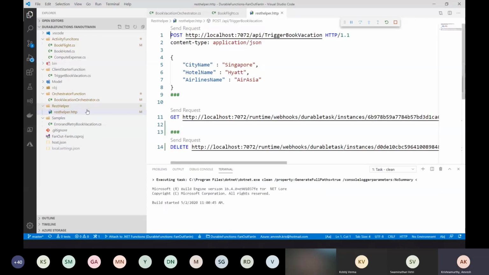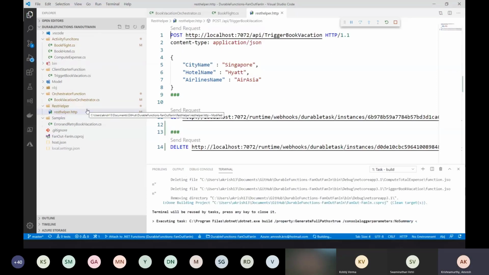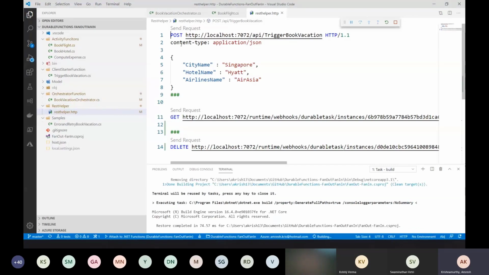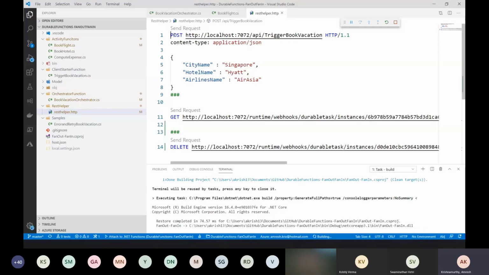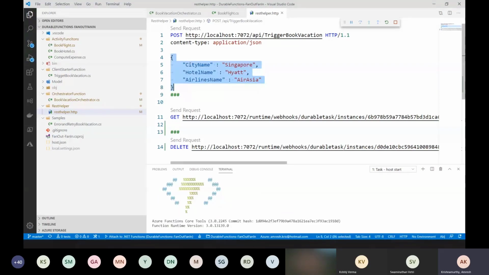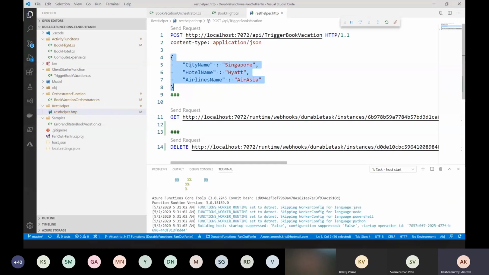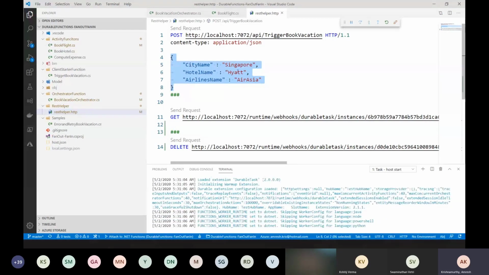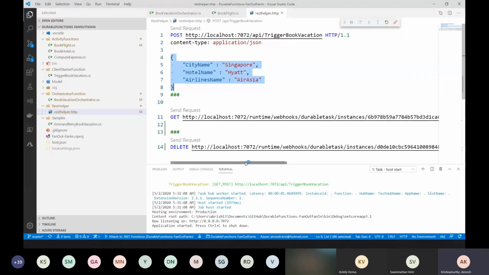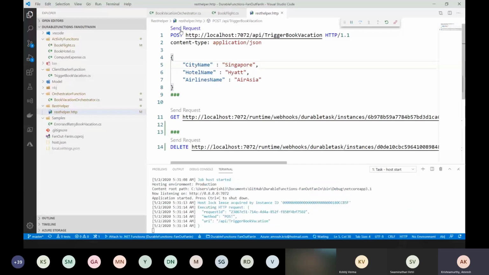I've already added the REST helper HTTP endpoint so that I don't have to call that again. If you see how I am going to pass an input, we have post and get endpoints by default from the client function. Since I'm going to pass an object here, I'm using the post and I'm passing my body. This is the input that I can pass: I want to travel to Singapore, and I want to book a hotel called Hyatt, and AirAsia is the flight name. So it is going to run. It has already given me an endpoint. Let me go and post this request.